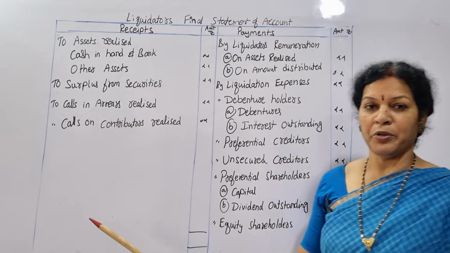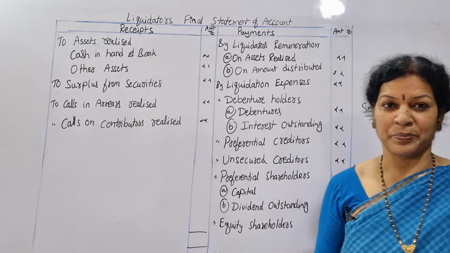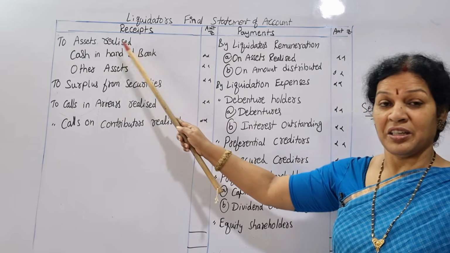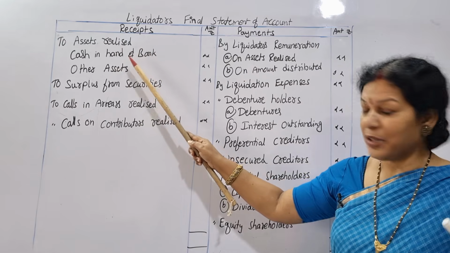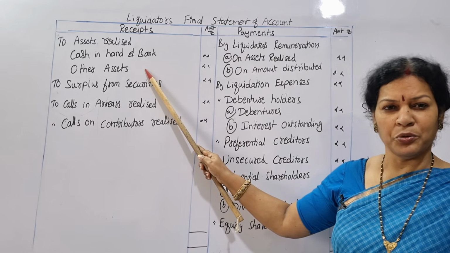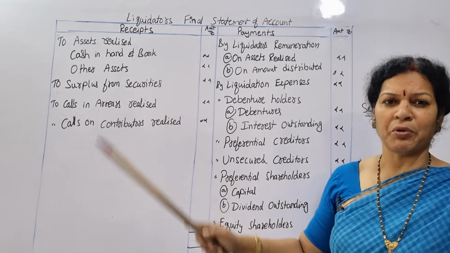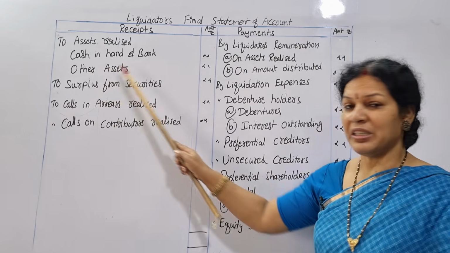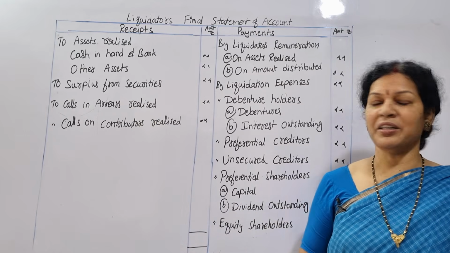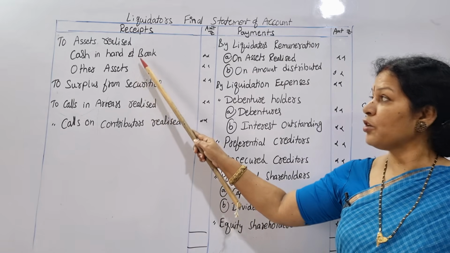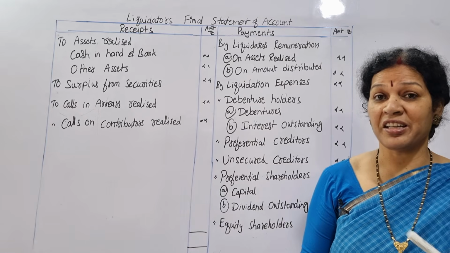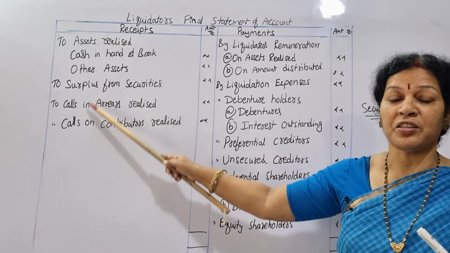So on the receipt side, what do we write? First one is assets realized. Selling the assets is called assets realized. Under that, two items will be there. One is cash in hand, cash at bank. You know it. Whatever it is there, it is as it is. And the second one is other assets, the rest of the assets. Selling the assets and whatever amount we are getting, that is other assets. So these two come under assets realized. Assets realized is the first point you have to write on the receipt side.